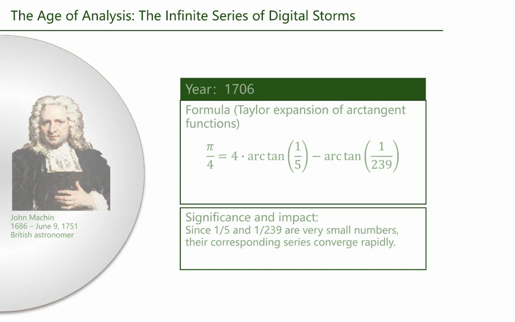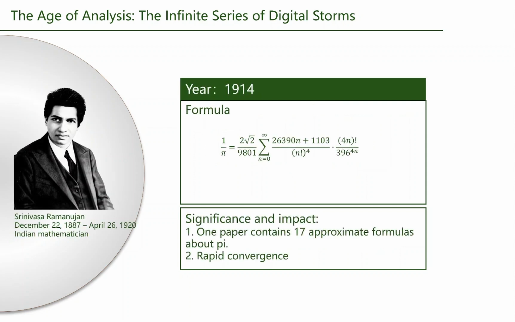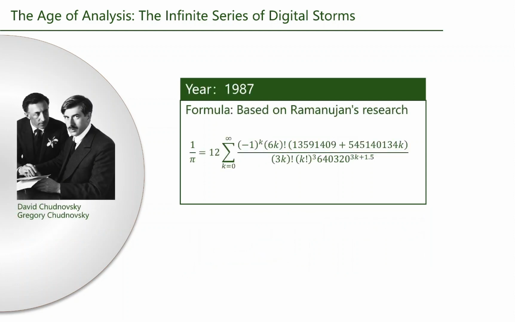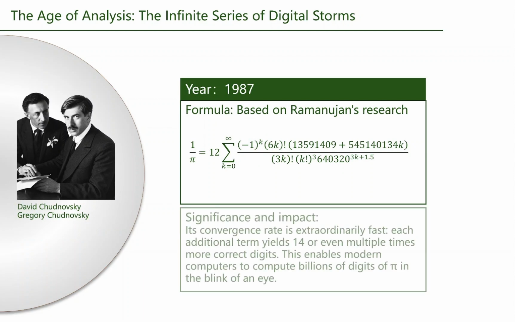In 1914, the Indian math genius Srinivasa Ramanujan published 17 new formulas for pi. These formulas had incredibly fast convergence rates. Later, the Chudnovsky brothers built on Ramanujan's work and created the famous Chudnovsky algorithm. It is so fast that it gives more than 14 correct decimal digits every time you run a term. Thanks to this, modern computers can spit out billions of digits of pi in an instant.